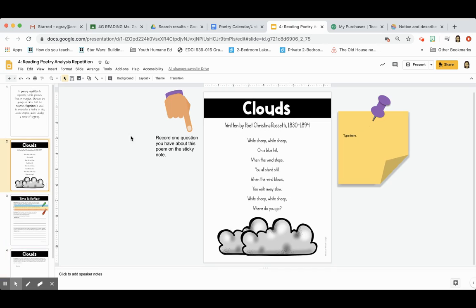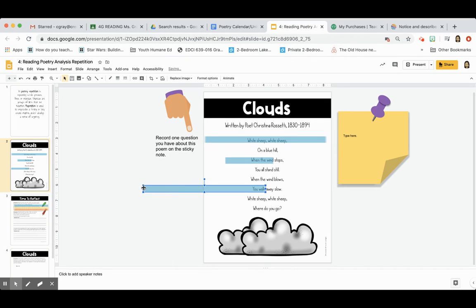I'm going to go through really quickly and read the poem, and it says, Clouds, written by Christina Rossetti, from 1830 to 1894. White sheep on a blue hill. When the wind stops, you all stand still. When the wind blows, you walk away slow. White sheep, where did you go?